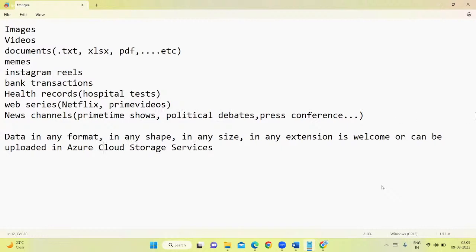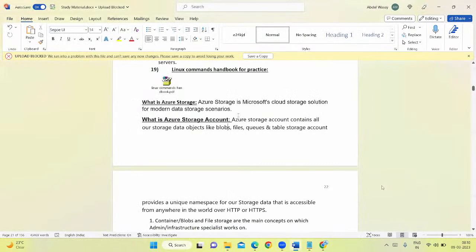You can store data of any type, shape, format, size or extension in Azure Cloud Storage Services. That is what I'm saying here. Azure Storage is Microsoft's cloud storage solution for modern data storage scenarios.